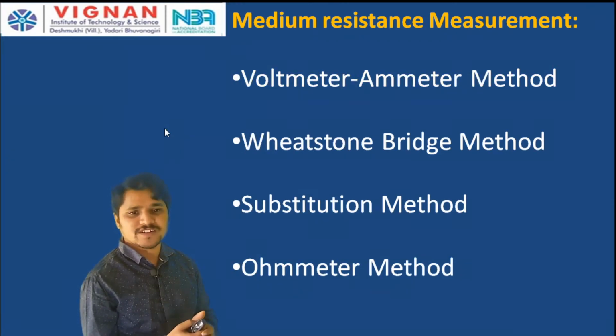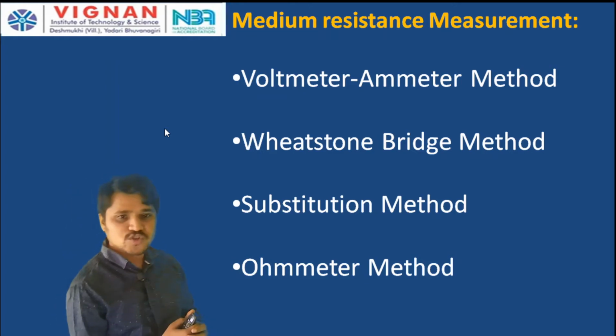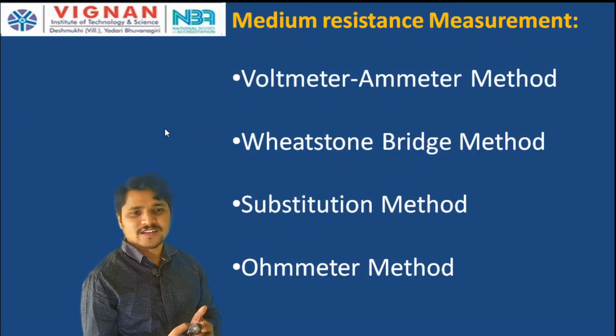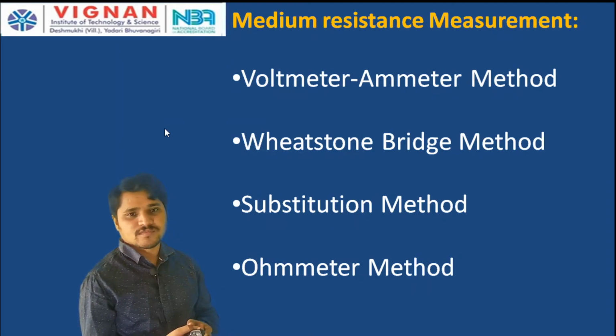So for medium resistance, first we can use the voltmeter ammeter method. We know that resistance R is equal to V by I. So to measure the resistance, we connect one voltmeter and one ammeter, and we record the voltmeter reading and the ammeter reading, and we take the division of the voltmeter reading by the ammeter reading. It will give you the resistance. And how accurate is it?